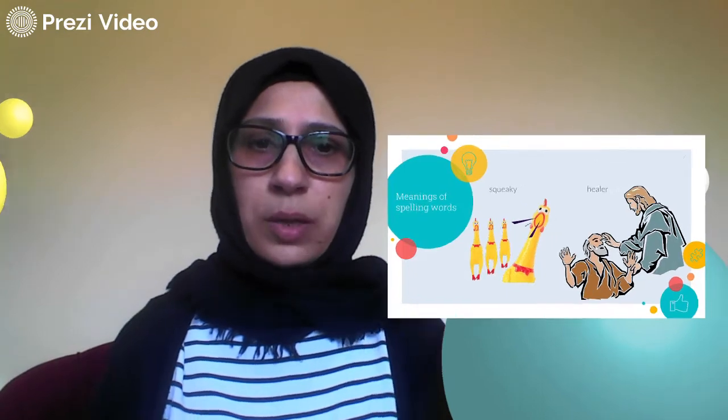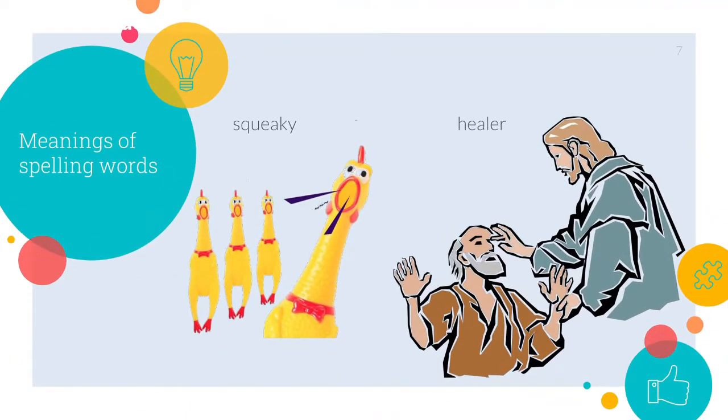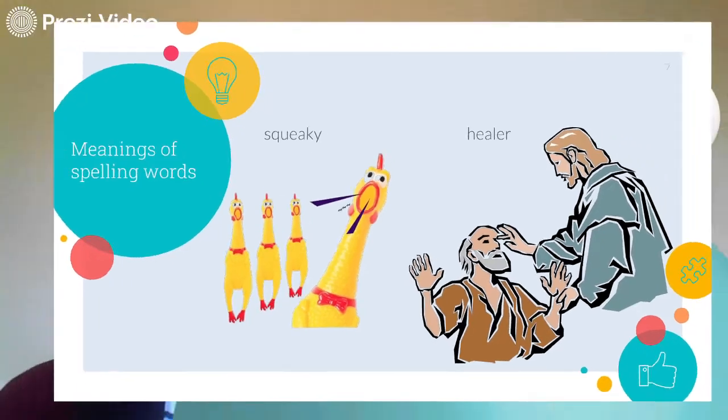Now, here I have the words squeaky and healer. As you can see in this group of words, the letters E and A are making the long E sound, as in squeaky. Do you see this squeaky duck? It makes a squeaking sound, just like the sound of a mouse, for example. And the second one is healer. A healer is someone who heals people, just like a doctor, for example.